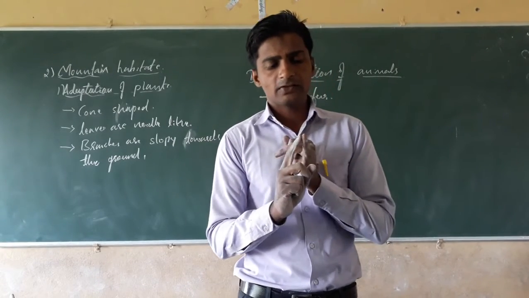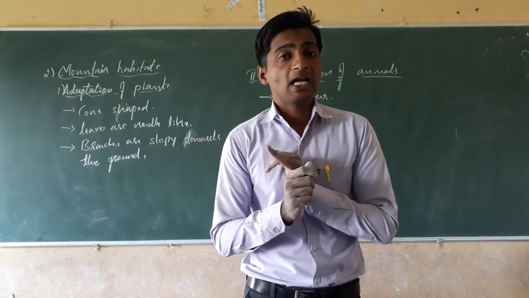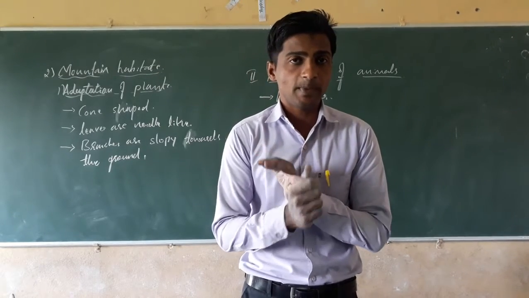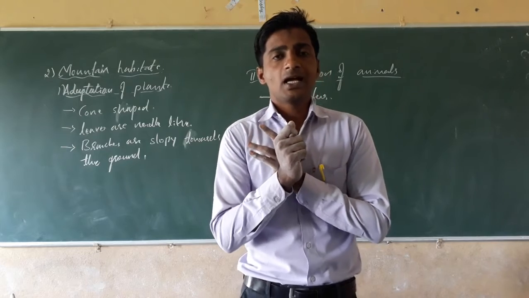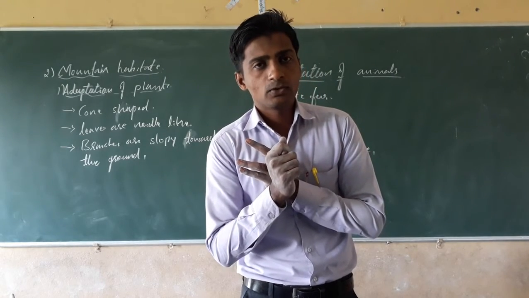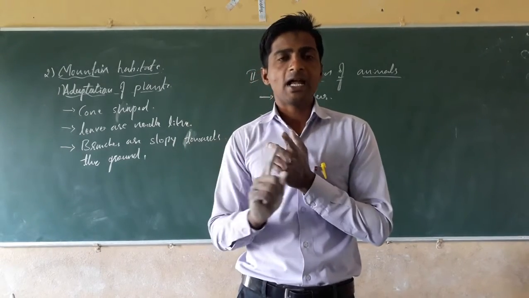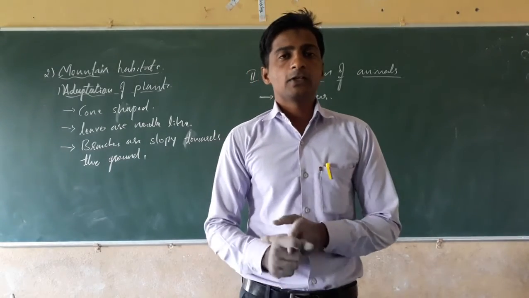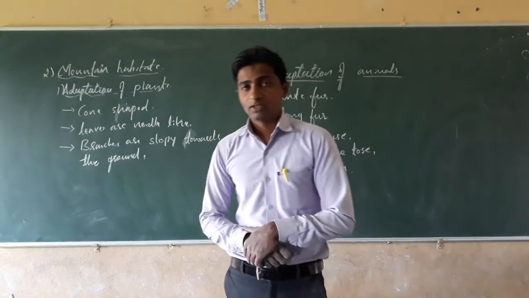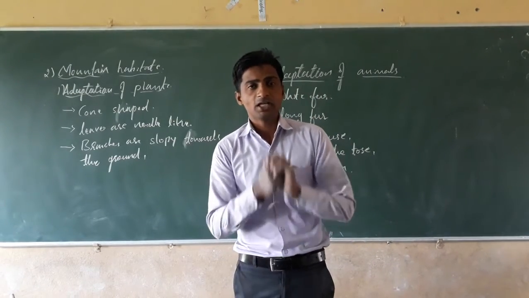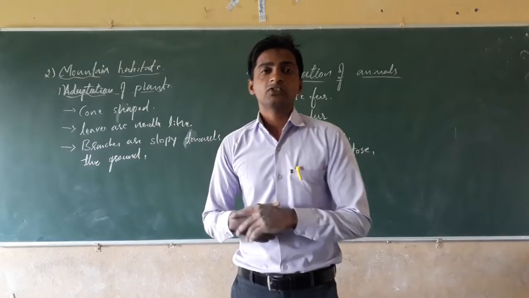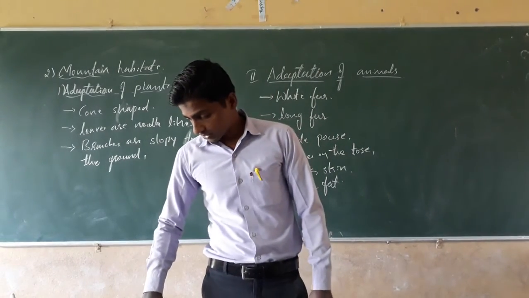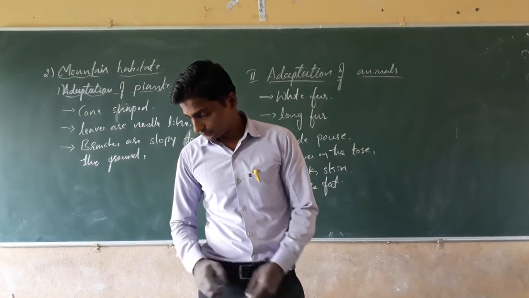That is, we have studied the adaptation of plants to the desert habitat, adaptation of animals to the desert habitat, and also the adaptation of plants to the mountain habitat. We have studied the adaptation of animals to the mountain habitat separately. In the examination, they may ask for 5 marks both together. Then remaining one more, that is grassland habitat.